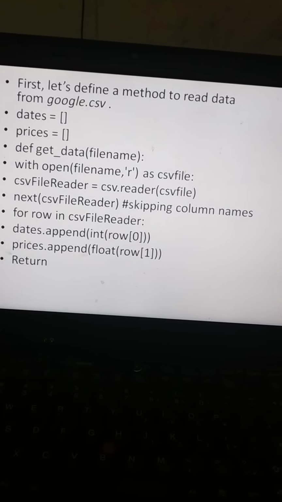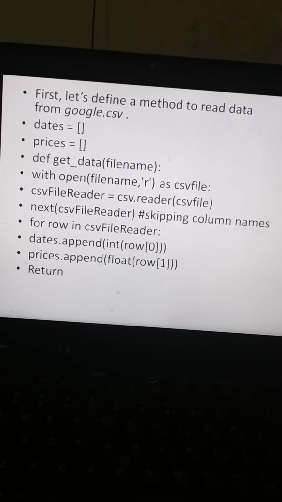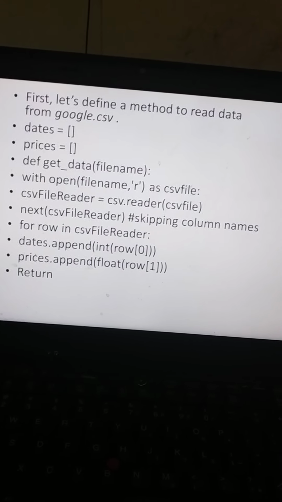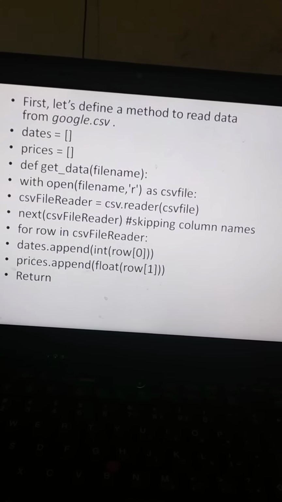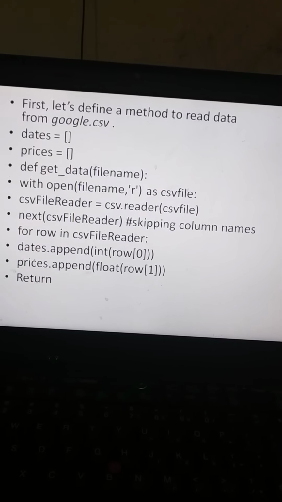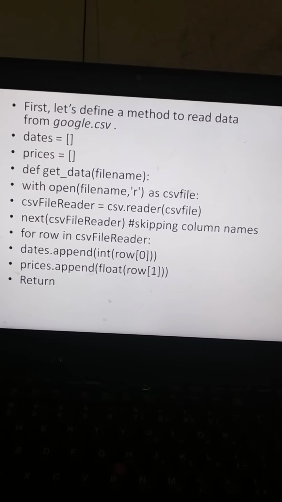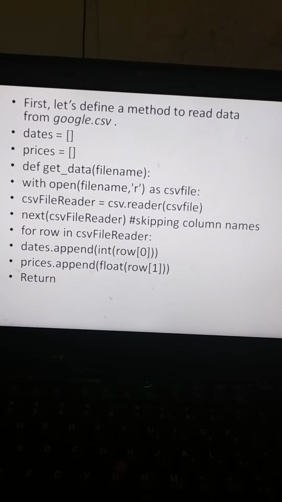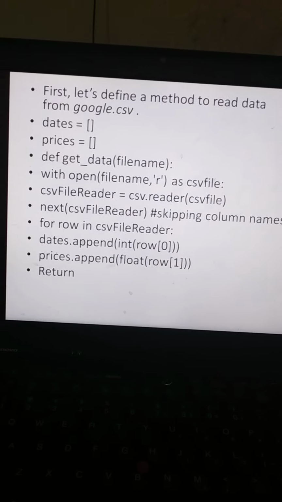So this is the next part of the code. Let's define the method to read the data. So get_data with open file and csv file reader, then for row in csv file reader, get dates and price, then return.